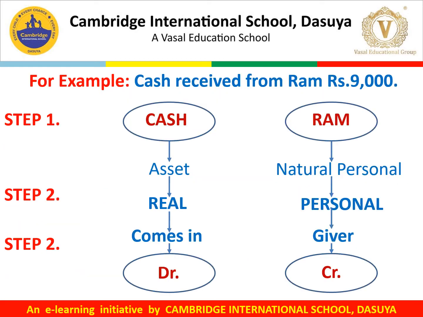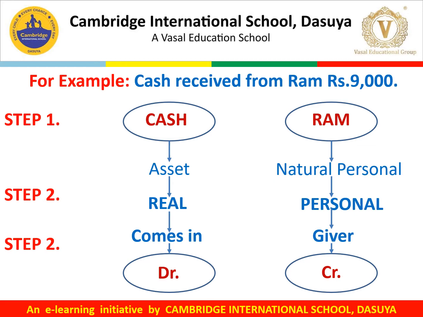Let us take an example. For example, cash received from Ram, rupees 9,000. In this transaction, there are two accounts involved. One is cash, another is Ram. Cash, being an asset, comes under the category of real account. Ram is a natural person, so he comes under the category of personal account.